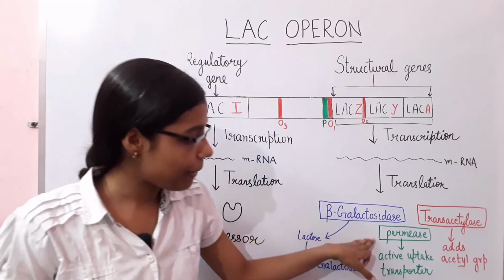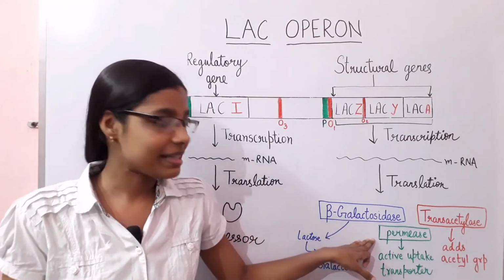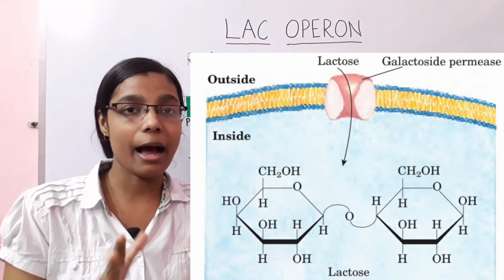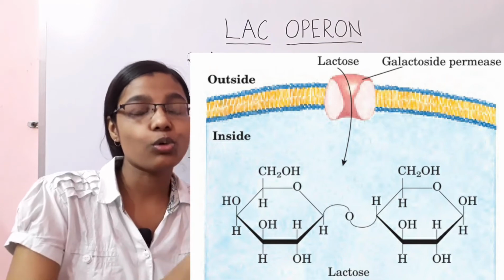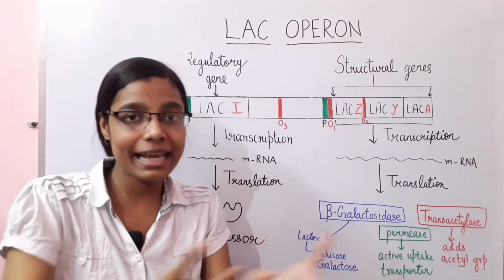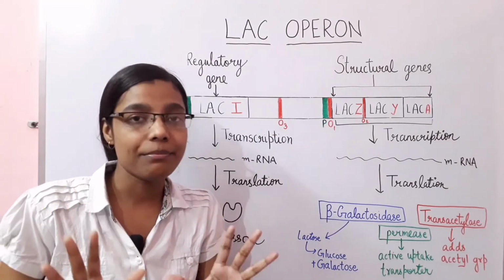Okay, now the permease. Permease is basically an active uptake transporter, and it helps in uptaking the lactose from the medium by the E. coli. So it helps in taking up the lactose from the medium.